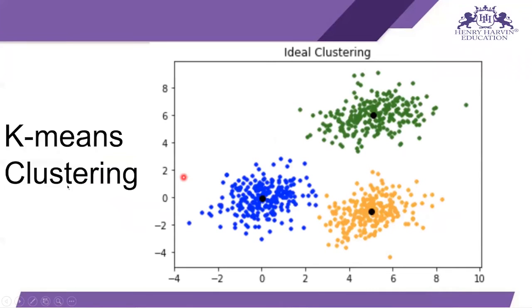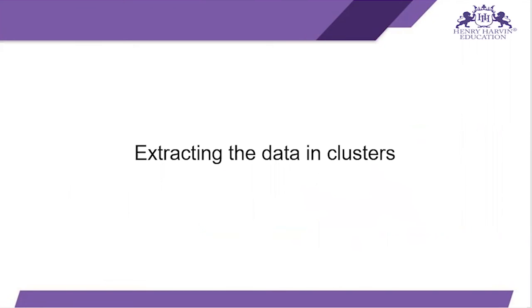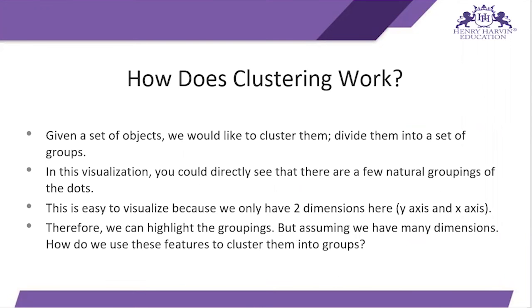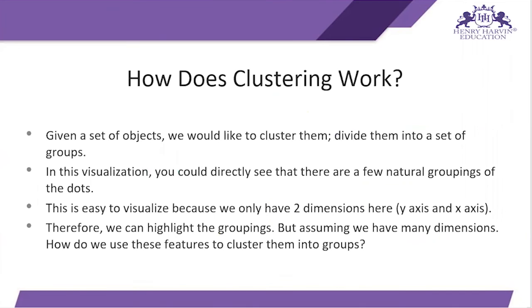Next is k-means clustering. We can group them in such a way. And that's all where we talk about the theoretical part of clustering: how we can make the clusters from the data, what clustering is, how clustering works, some of the parameters, and how we can visualize them. Here is a question: how do we use these features to cluster them into groups?